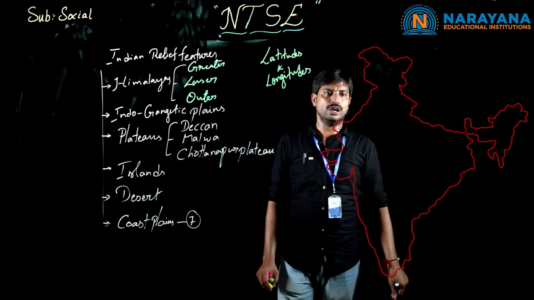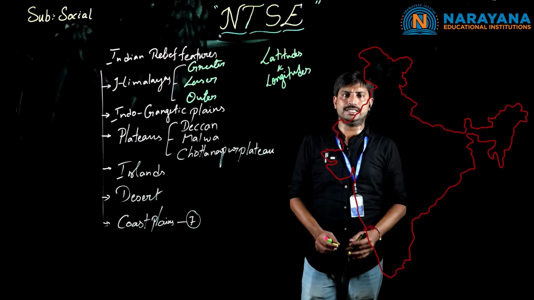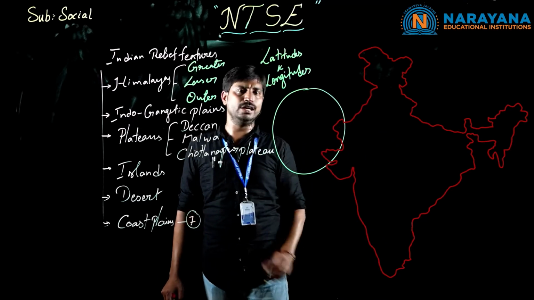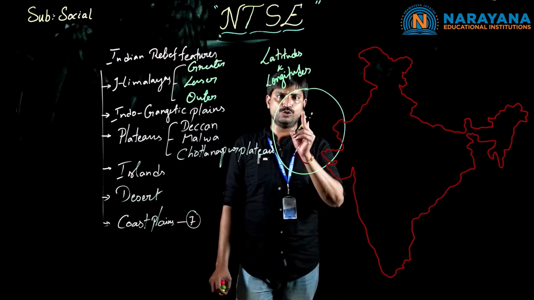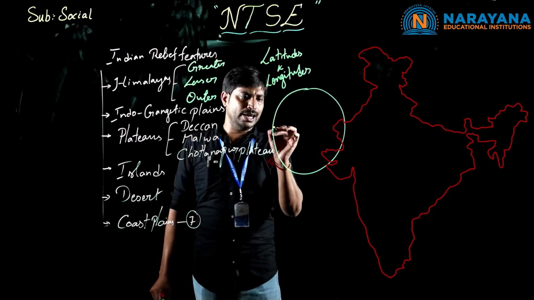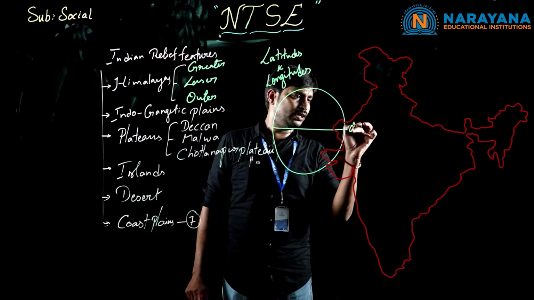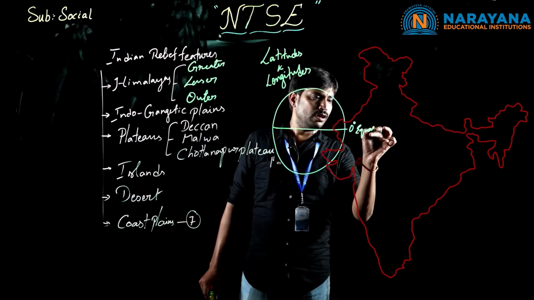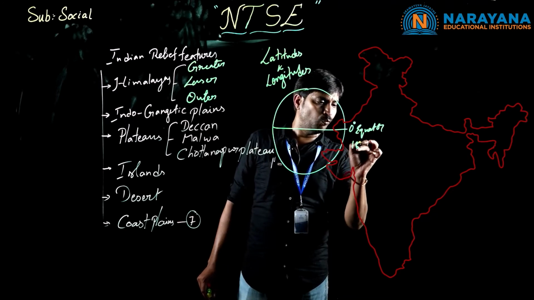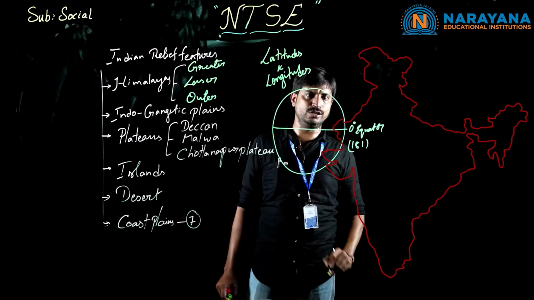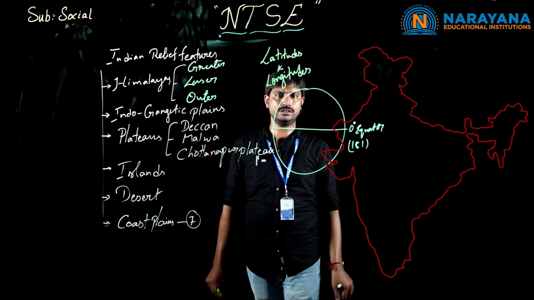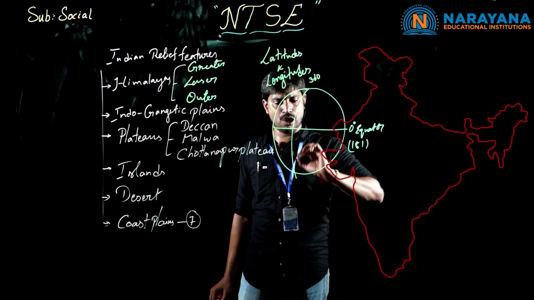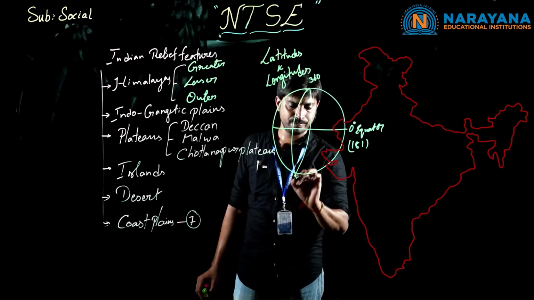Latitudes and longitudes. If we go through the globe completely, we know the imaginary lines. There are 2 major imaginary lines. The one is latitudes. In total, how many latitudes do we have? We have 181, including 0 degree latitude, which we call the equator. And 360 longitudes. These are all the longitudes, children.